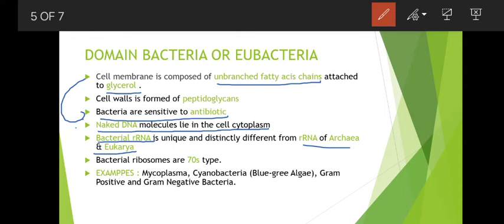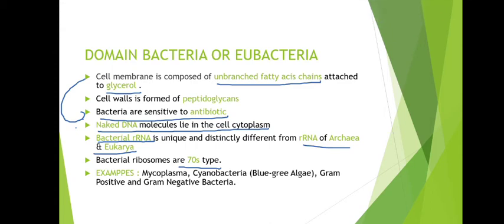As we have seen previously, the ribosomal RNA of Archaea is much different from the bacterial ribosomal RNA. So bacterial rRNA is unique and distinctly different from rRNA of Archaea and Eukarya. The last point is that the bacterial ribosomes are 70S type. This 70S type ribosome consists of 50S plus 20S subtypes. And some examples of bacteria are Mycoplasma, Cyanobacteria or blue-green algae, gram-positive and gram-negative bacteria.